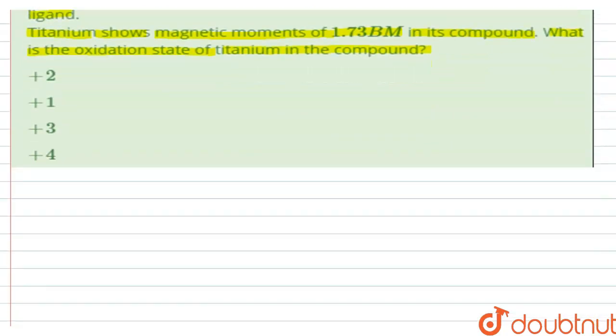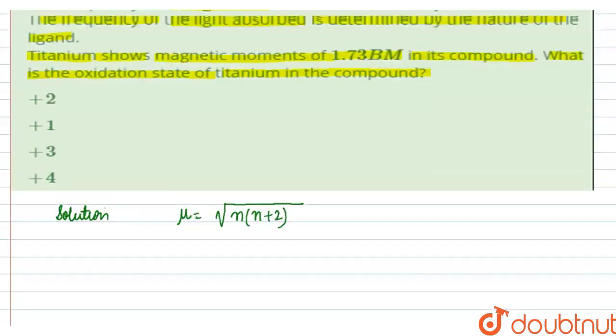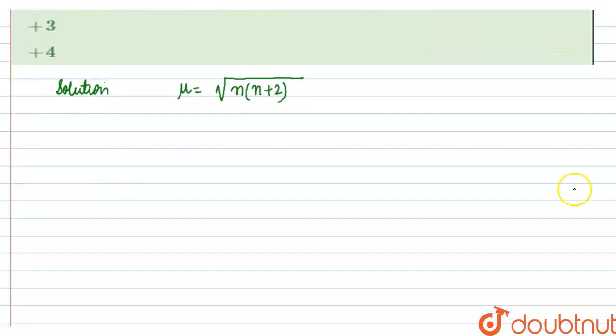And we have been provided here with 4 options and we need to find out the correct one. So to solve this question, first of all, we'll have to write down the formula of magnetic moment that we have seen in the paragraph, that is mu equals under root n into n plus 2, right? Now, mu is given to us, the magnetic moment, we have been given 1.73, right?